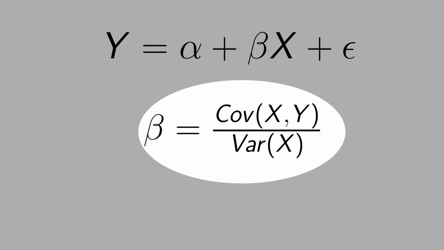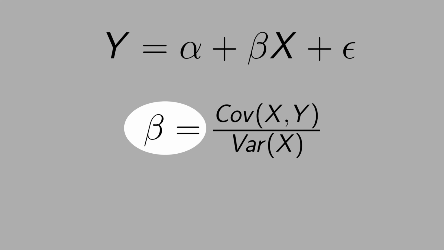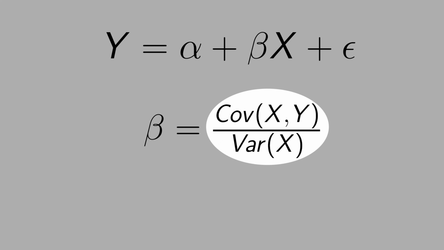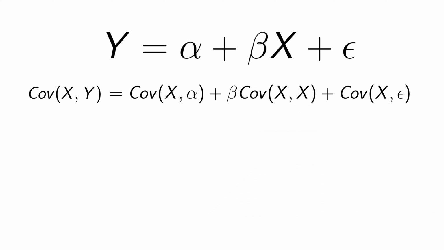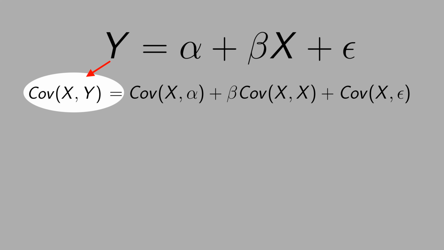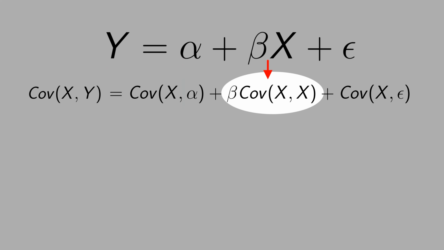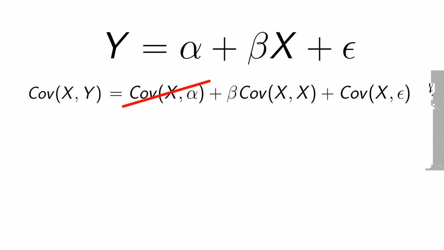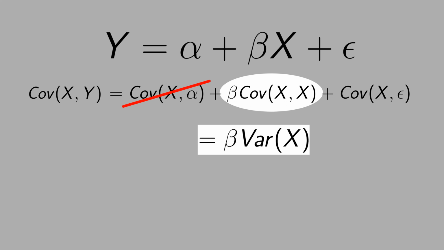Whatever textbook that you read, you see the formula of beta is given by the covariance between x and y divided by the variance of x. Let's derive this formula. Let's take the covariance with x on both sides of the equation. Then you have cov of x and y, cov of x and alpha, and cov of x and x. See that beta is treated as a constant, so it goes outside, and the cov of x and epsilon, the error term. The covariance between a random variable and a constant is 0. There is no variation in a constant. Cov of x and x is the variance of x.